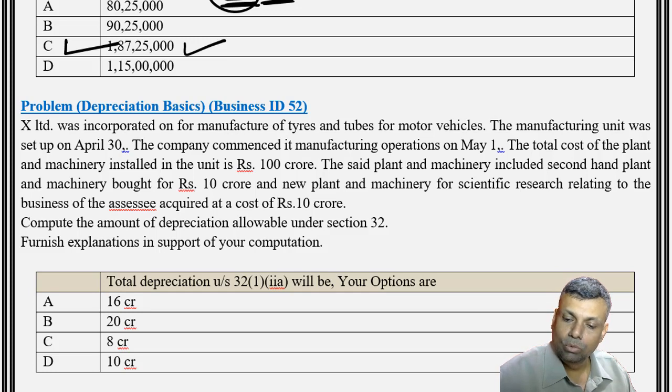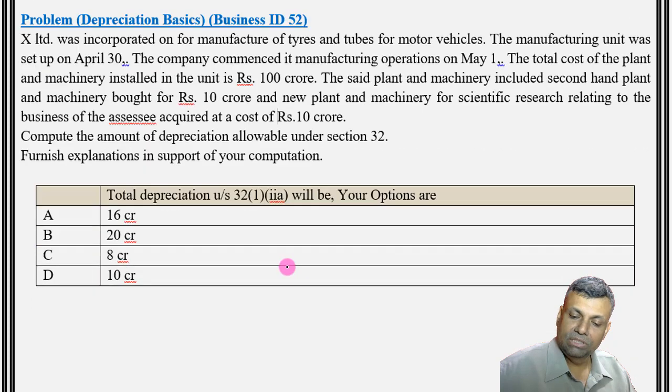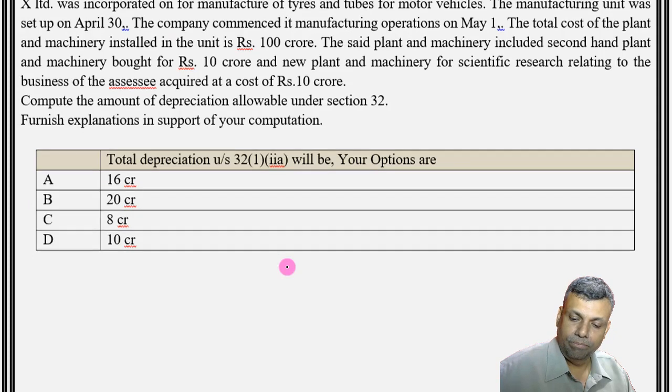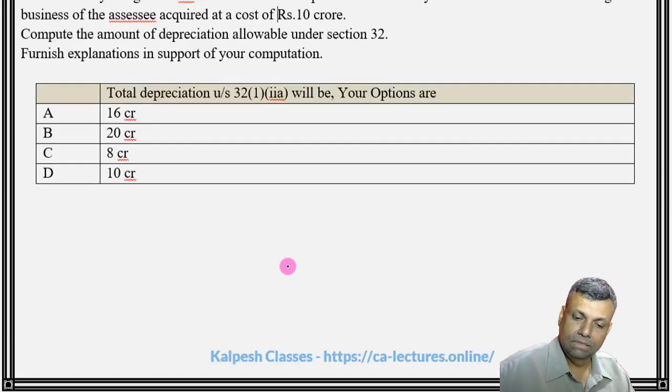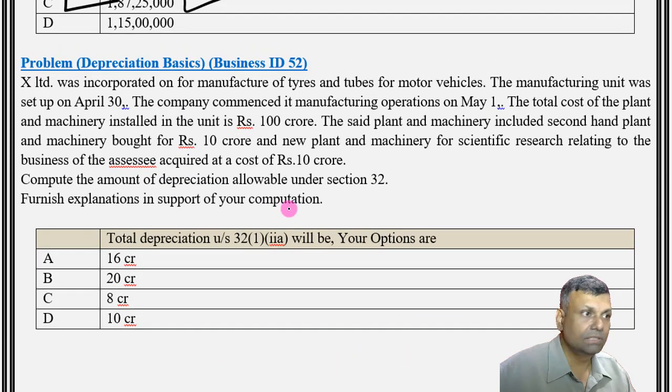The said plant and machinery included second-hand plant and machinery bought for rupees 10 crores and the new plant and machinery for the scientific research relating to the business of the assessee acquired at the cost of 10 crores. Compute the amount of depreciation allowable under section 32. Furnish the explanation to support your computation. The total depreciation, this is your MCQ basically. The total depreciation under 32(1)(iia) will be, your options are 16 crores, 20 crores, 8 crores, 10 crores. Okay, fair enough. Go through the question, thereafter I will discuss.